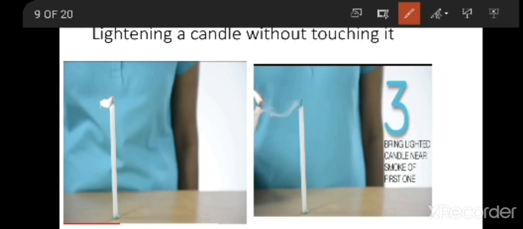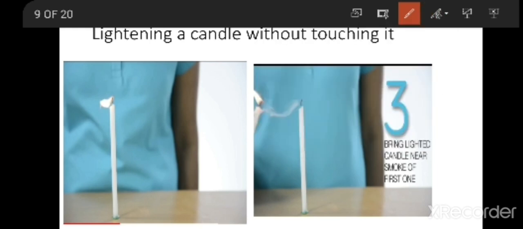Here they have given a small magic in your textbook regarding the candle that we are going to see. You all know, if you want to light a candle, what you have to do? You have to light a candle with a matchstick or with the help of another candle. You have to place the matchstick near the wick of the candle. This thread which is present on the candle is called a wick. When you touch the fire of the matchstick to the wick, then only you can light the candle.